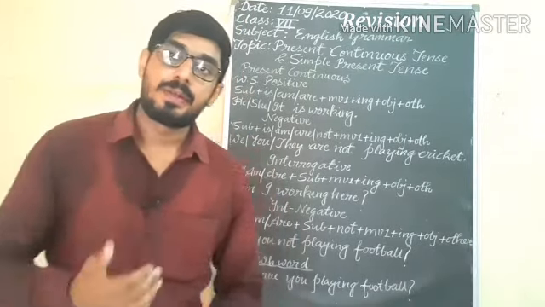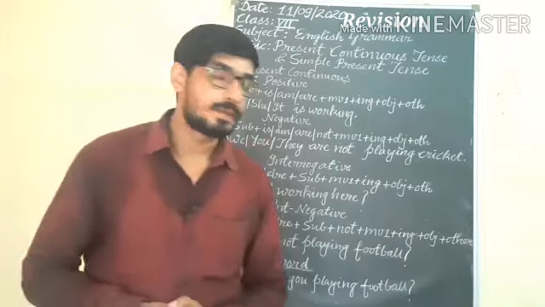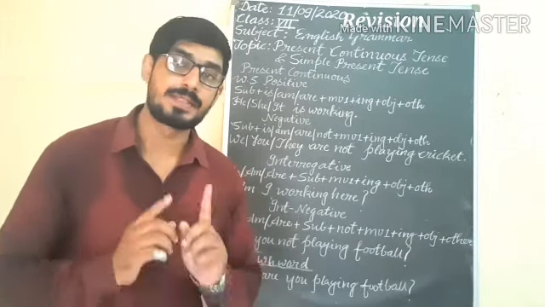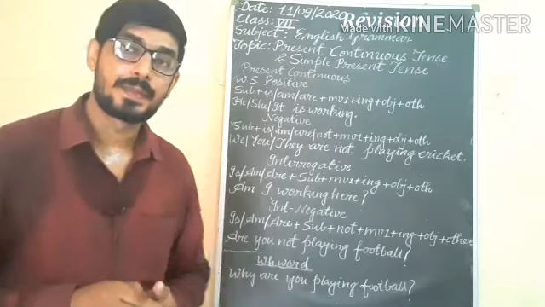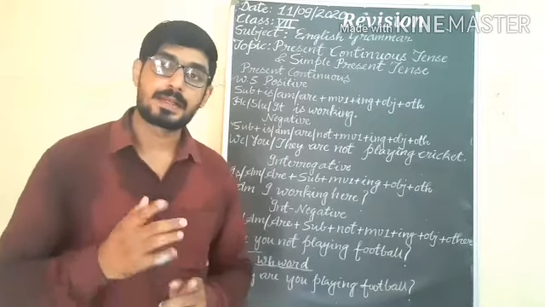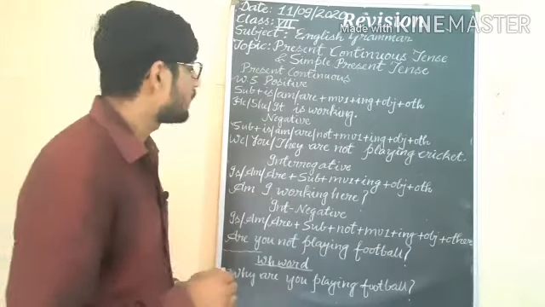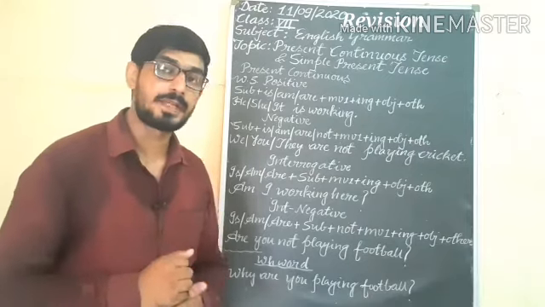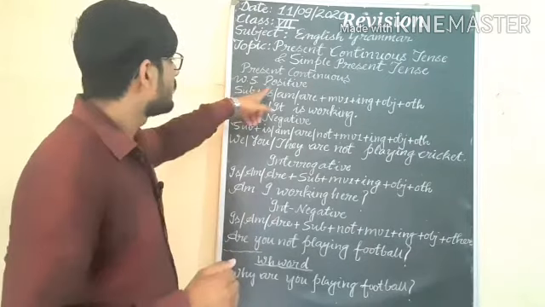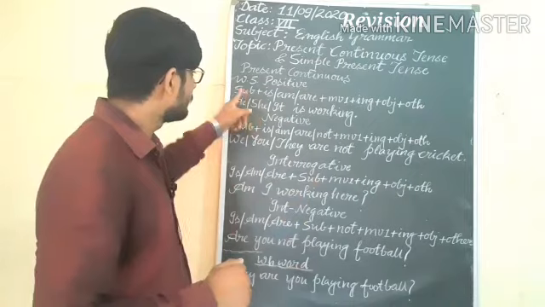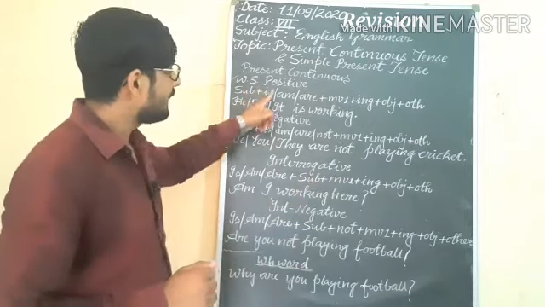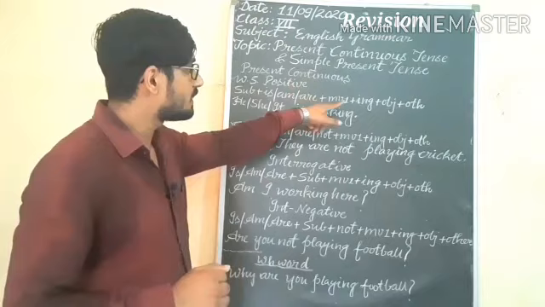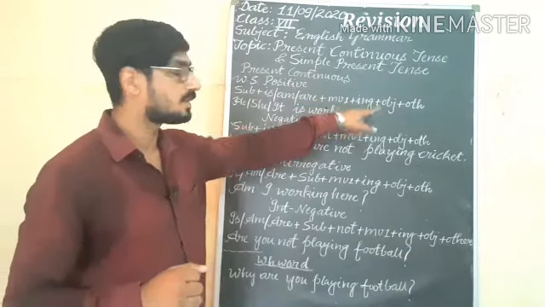Students, afterward we will revise chapter number 9, present continuous tense and simple present tense. We will see here the word structure and examples. Understand? First look at the word structure and examples of present continuous tense. Word structure of a positive sentence: subject plus is, am, are. The helping verbs here are is, am, are, plus main verb first form plus ing plus object plus other.